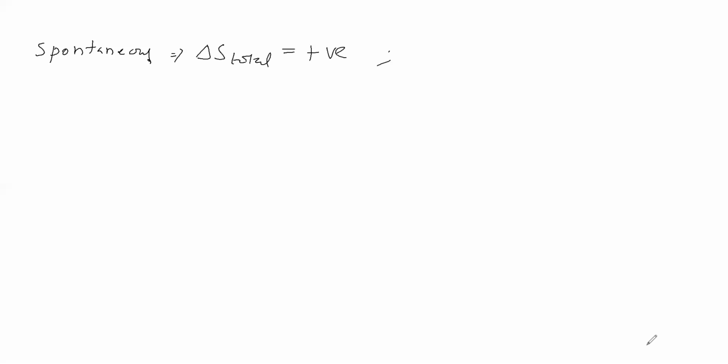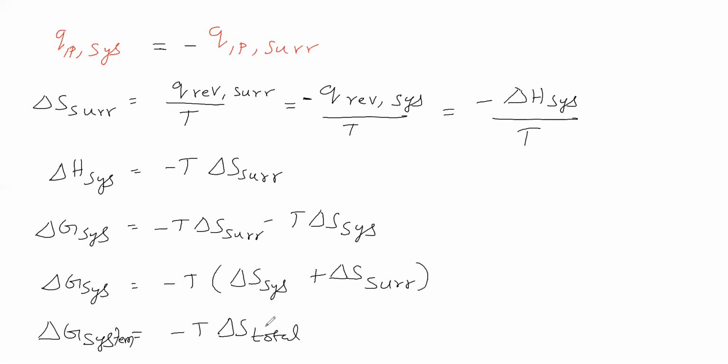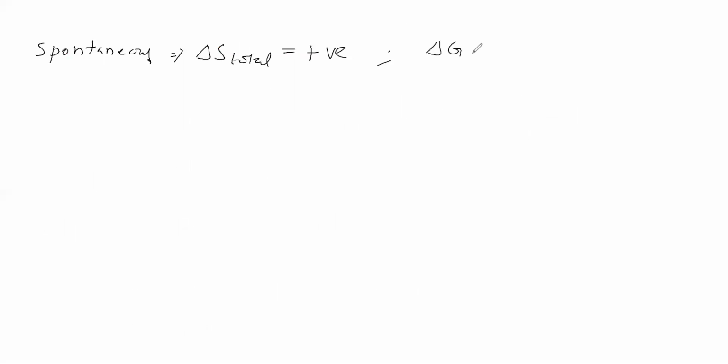We will substitute this here. Temperature is on the Kelvin scale, so it is always positive. Therefore, with delta S total positive and T positive, delta G system is negative. So for a spontaneous process, delta S total is positive, therefore delta G system is negative.